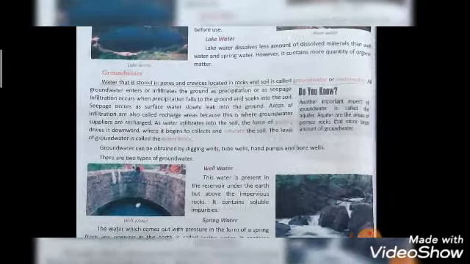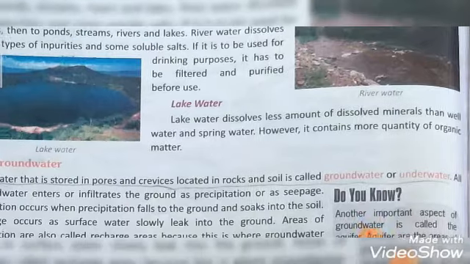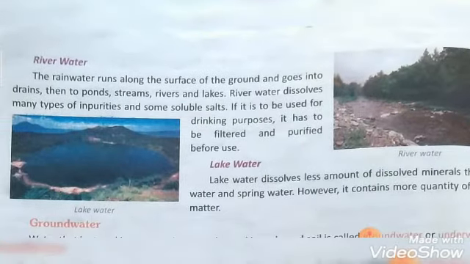Let's see river water. The rainwater runs along the surface of the ground and goes into drains, then to the pond, stream, river, and lakes. Rainwater runs along the surface of the ground, and it goes into the ponds and streams through drains.